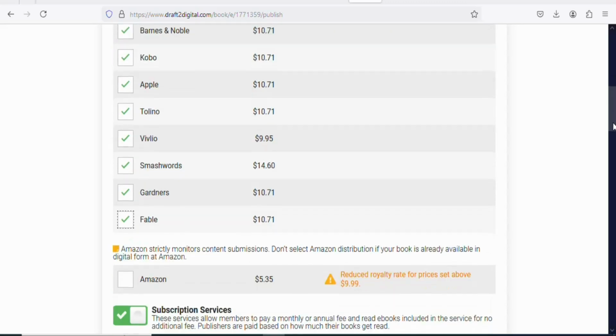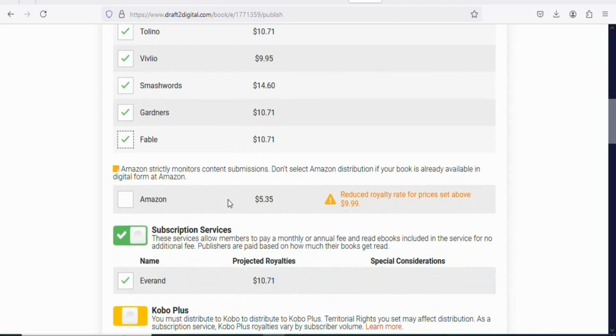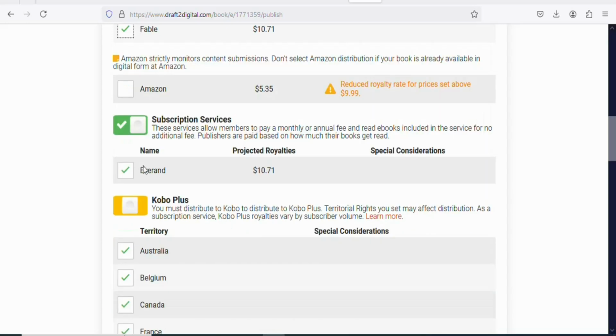Once that is done, the next step is that you have to scroll down. If you want to list your book on Amazon Marketplace, you can list it, but I'm not going to do that. I usually want to upload my book separately on Amazon.com, so I'm not going to list it right here. So do not check this box. Your book is listed on Everrun, so this is the projected royalty.